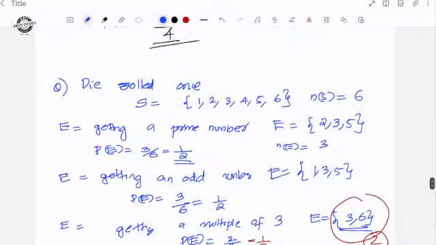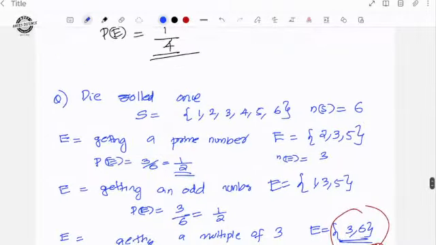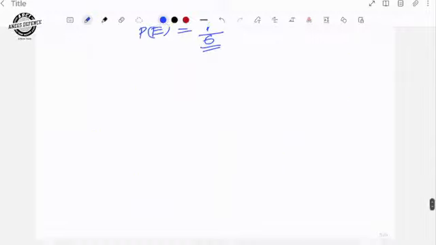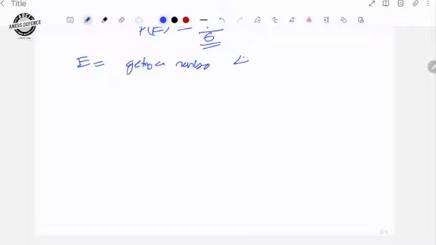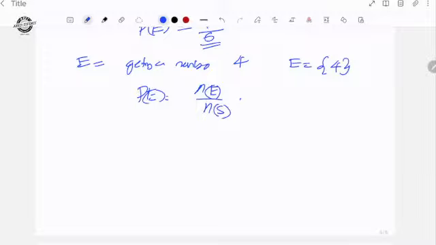In this way, probability of getting 1, probability of getting 2, probability of getting 3, probability of getting 4. Probability of getting 4, what is it? If you write it like this, the event E is actually equal to {4}. So probability of the event will become number of elements in E divided by number of elements in the sample space.